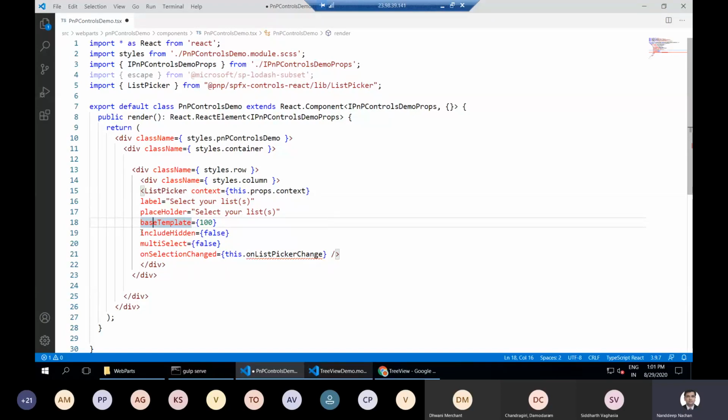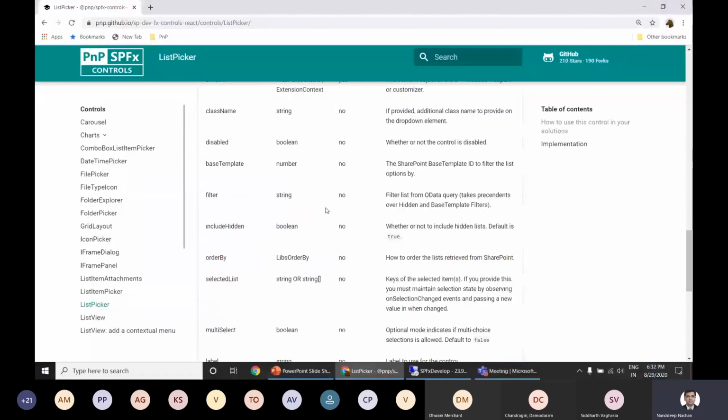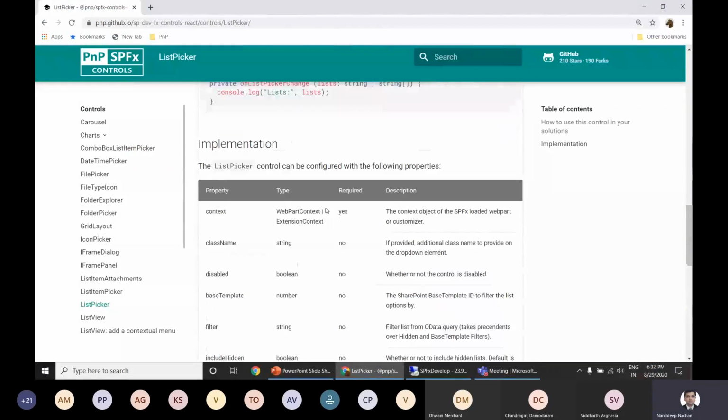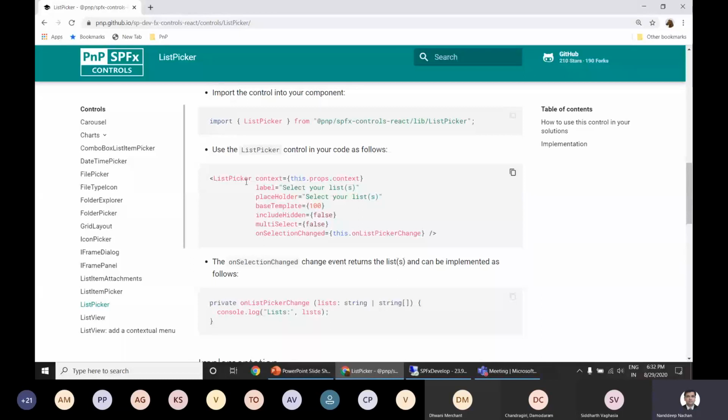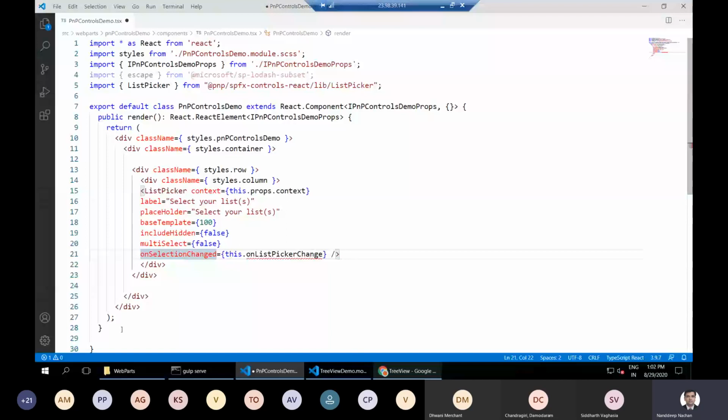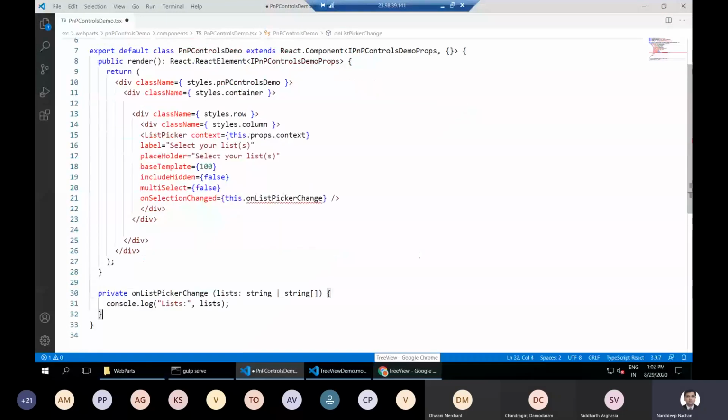And then, for example, if you want to include those hidden lists, if you want to have the multi-selection on, and then what will happen whenever we make a selection from that particular drop down. So all of that documentation is here. You can refer to this documentation for each of the controls. But again, since we want to make use of this particular control, we will go ahead and copy this particular event that will run whenever we make a selection from our drop down.